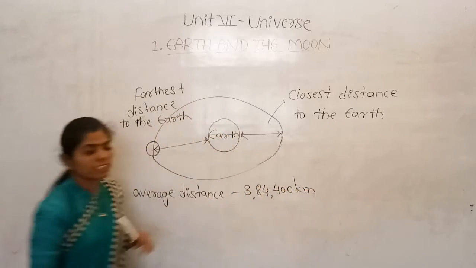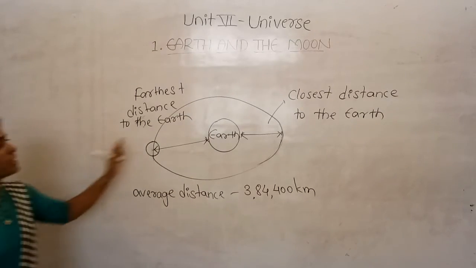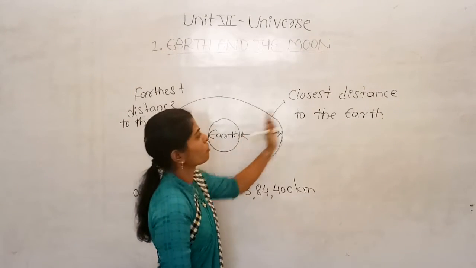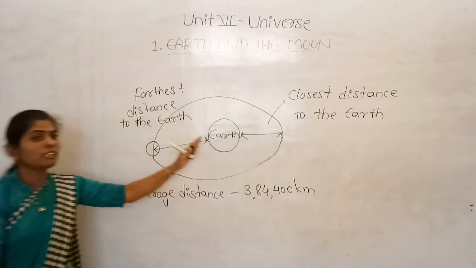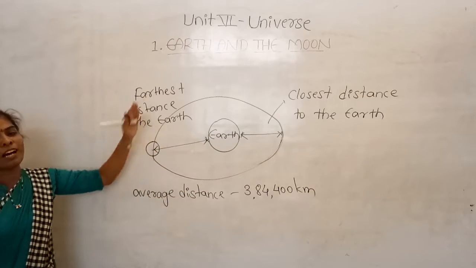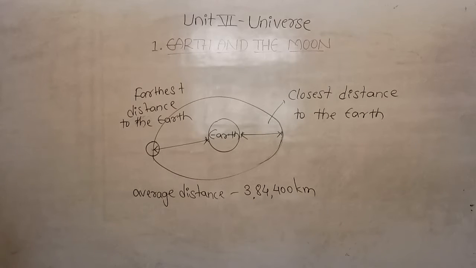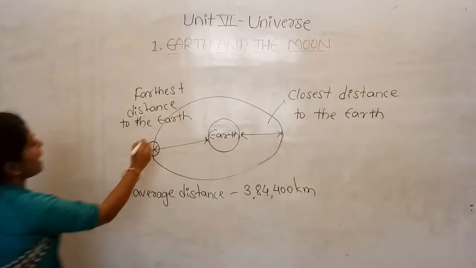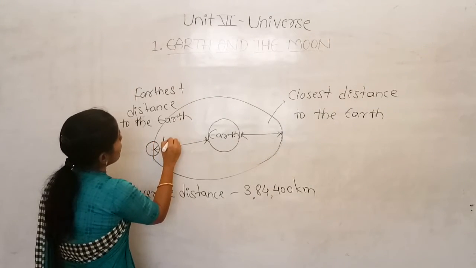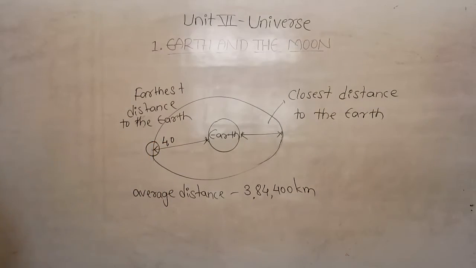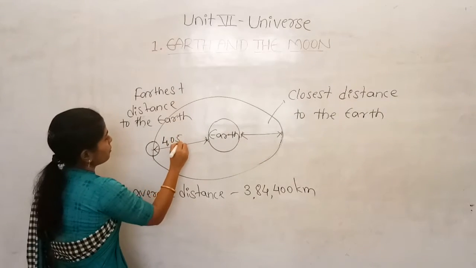This is the average distance. Then what is the distance when the moon is closest to the Earth, as well as when the moon is farthest from the Earth? When we calculate that, the farthest distance is 4 lakh 5 thousand 500, that is 4,05,500 kilometers.